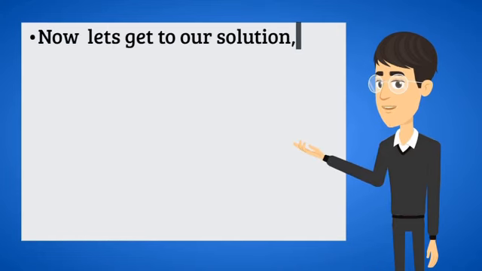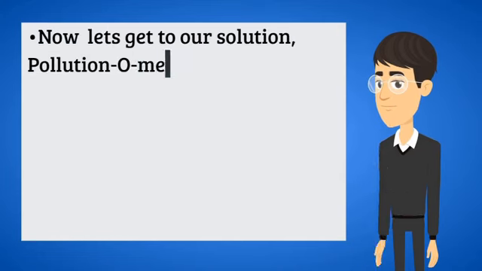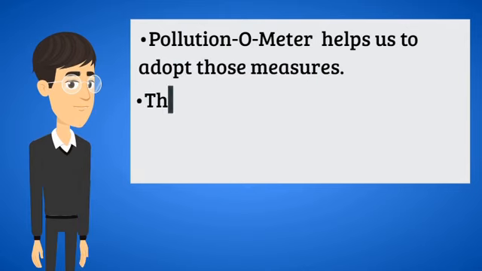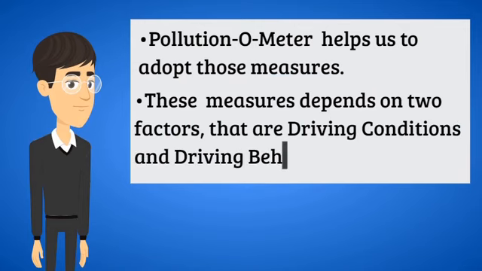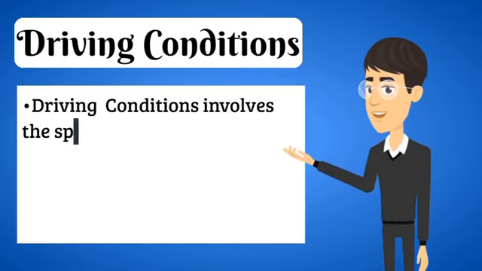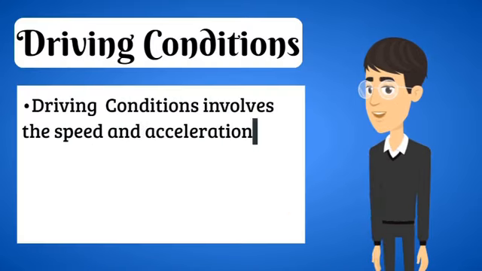Now let's get to our solution, pollution-o-meter. We know that vehicular emissions cannot be completely eradicated but can be minimized by taking some measures into consideration. Pollution-o-meter helps us to adopt those measures. These measures depend on 2 factors, that are driving conditions and driving behavior. Driving conditions involve the speed and acceleration at which the vehicle is moving and the idling that a vehicle does during a journey. For minimum emission, the vehicle must move either at a constant speed or at a constant acceleration. Also, the vehicle must not do idling.